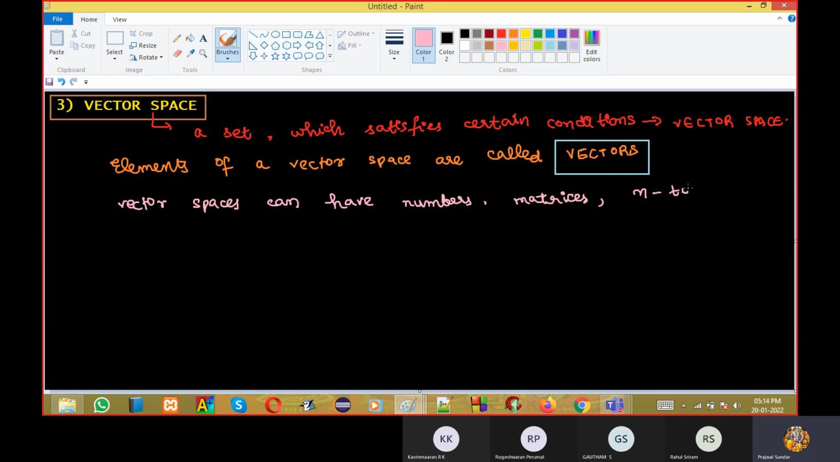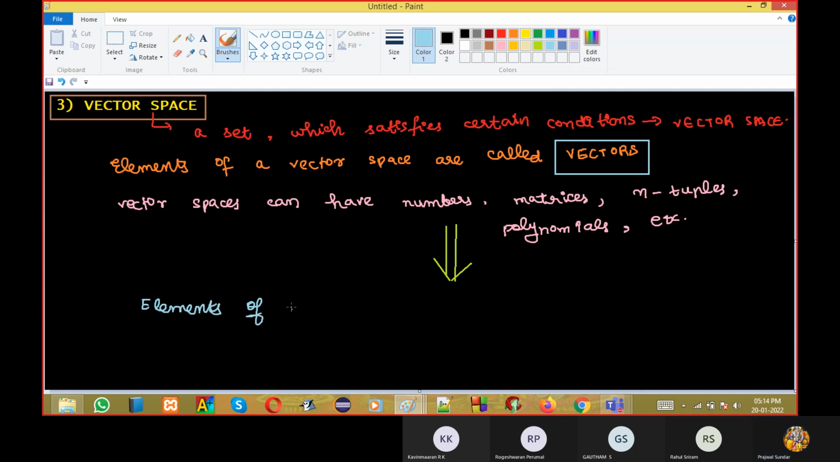Do you know what n tuples is? N tuples is a collection of numbers in one bracket. You can have polynomials. Everything you can have. Any complex thing. And what you need to understand is that elements of vector space are constructed from a field.